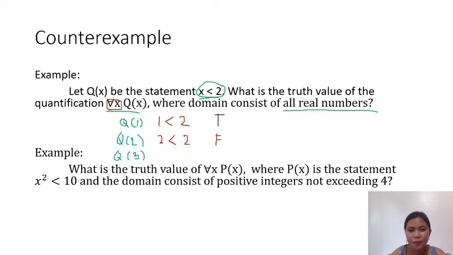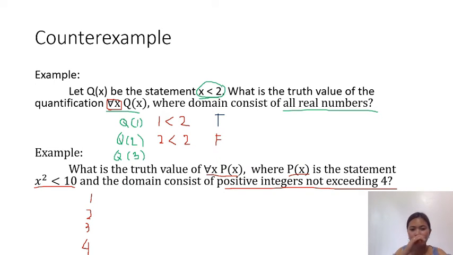Okay? Now, let's have another example. What is the truth value of for all x in the domain p of x, where p of x is the statement x raised to 2 less than 10, and the domain consists of mga positive integers not exceeding 4? So, ano ba yung mga positive integer not exceeding 4? So, we have 1, 2, 3, 4.